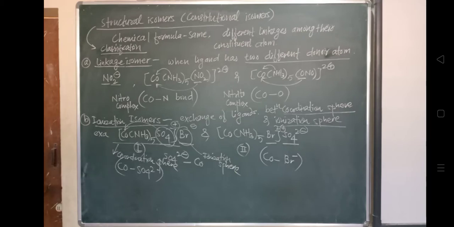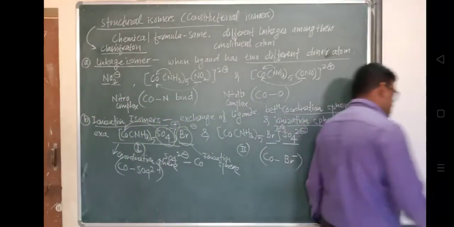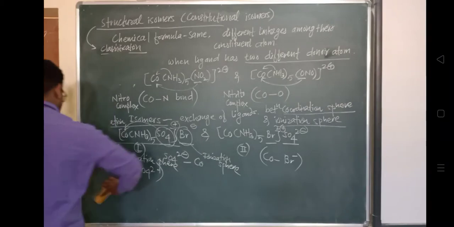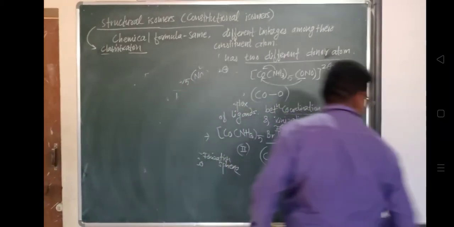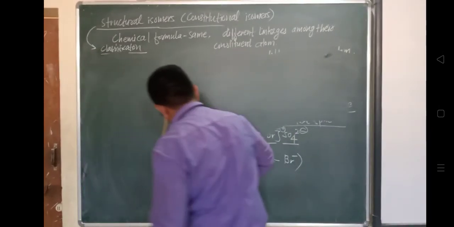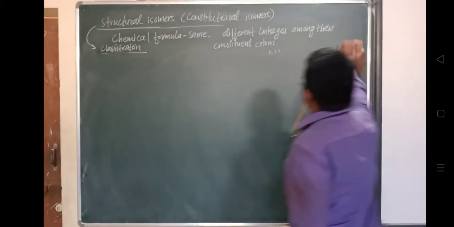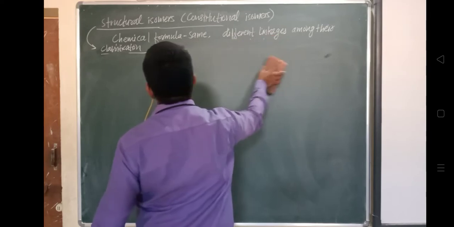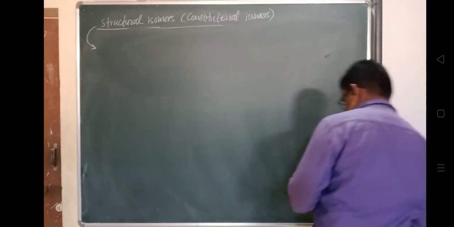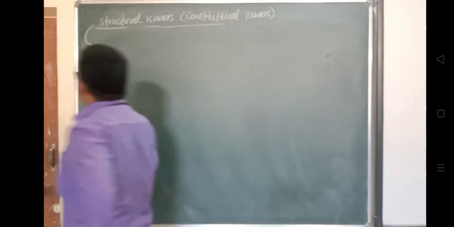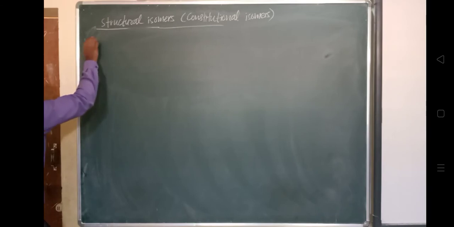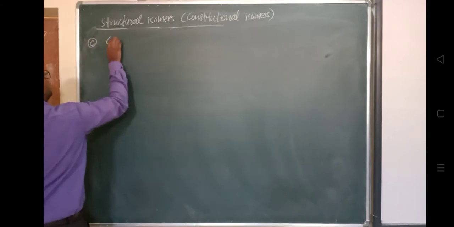The third category, the third classification, is the coordination isomer. We have done A and B, so let us see the next classification, that is C, the coordination isomer.